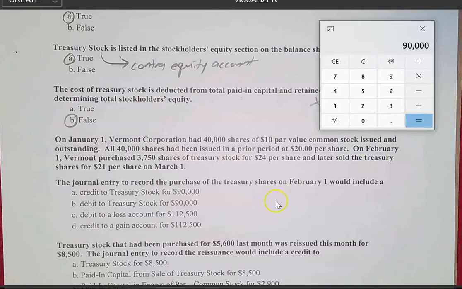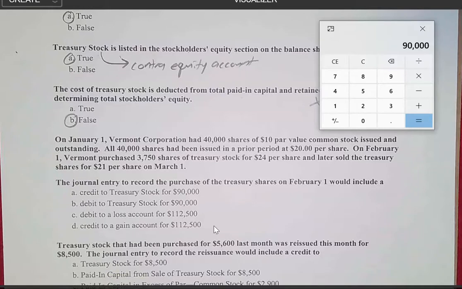So right away we can eliminate choices C and D because they don't have anything to do with 90,000. The other issue with C and D is that we're talking about losses and gains.